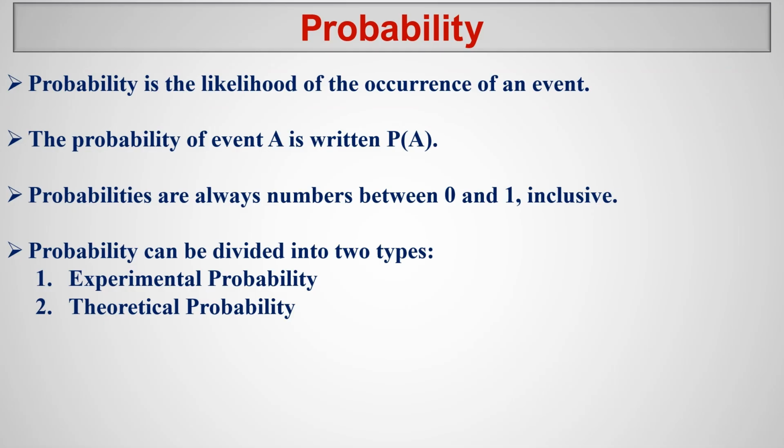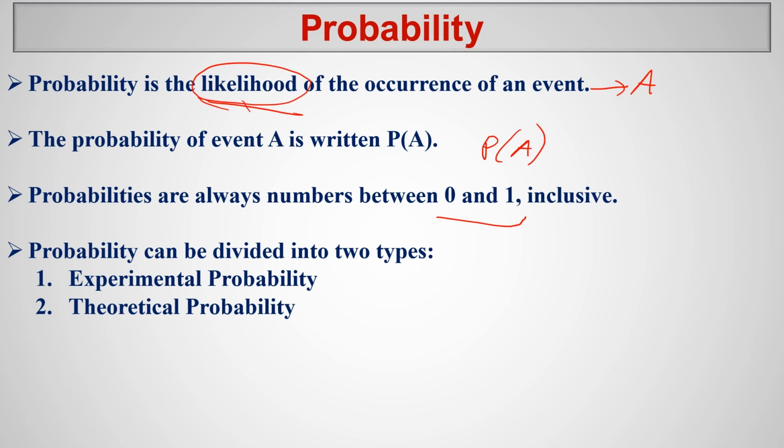So probability is the likelihood of occurrence of an event. So this is called probability. Probability of event A is usually written as P of A. So if you define an event named A, we call the probability of event A as P in bracket A. Probabilities are always numbered between 0 and 1 inclusive. So always we have the probability value between 0 to 1.